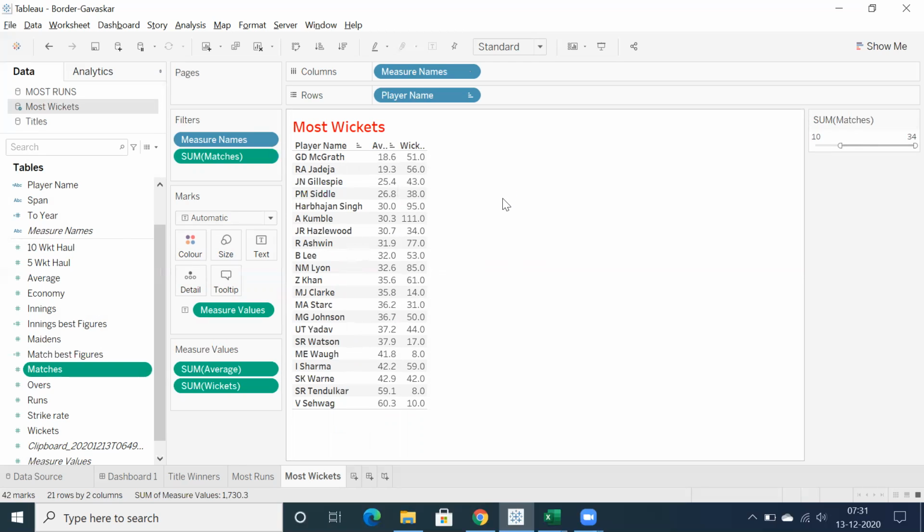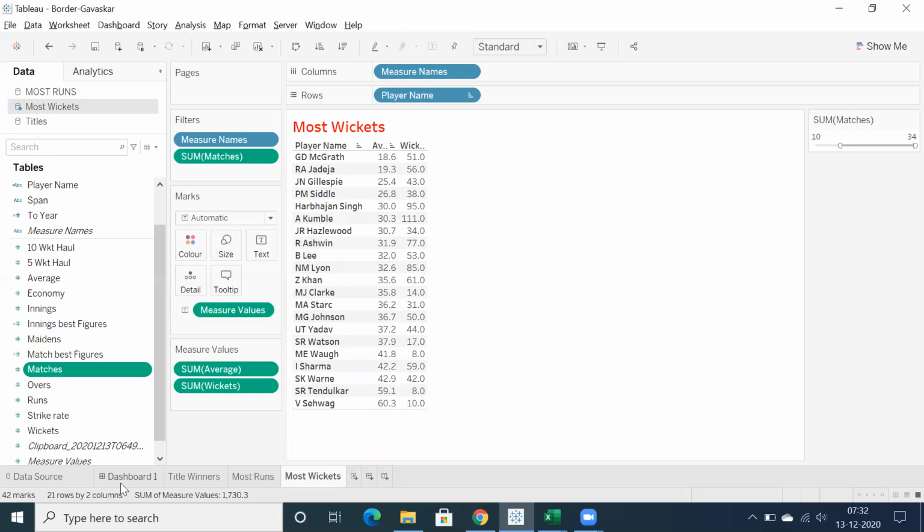And next to Glenn McGrath, this is a very interesting stat from India's point of view: Ravindra Jadeja with 19.3. That's the best stat we can see here. Harbhajan Singh with 30, Anil Kumble with 30.3, and Brett Lee with 32.